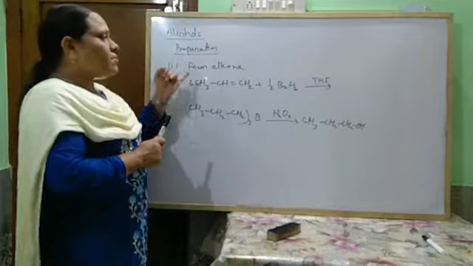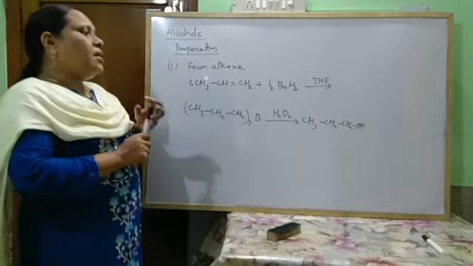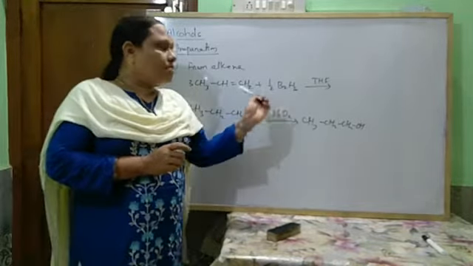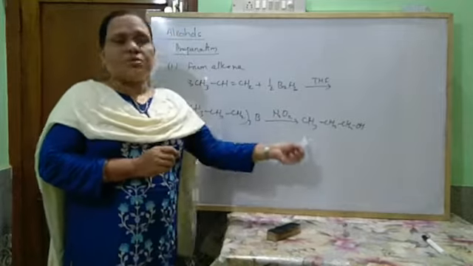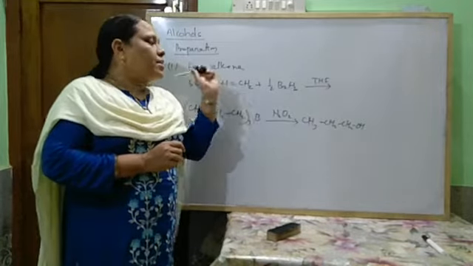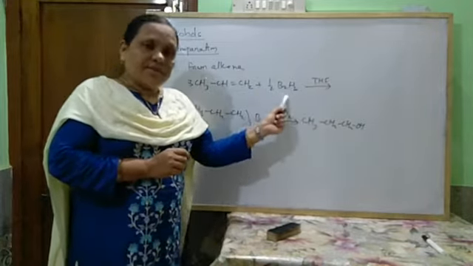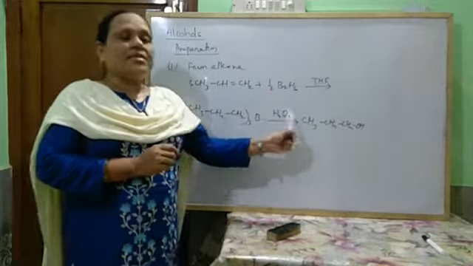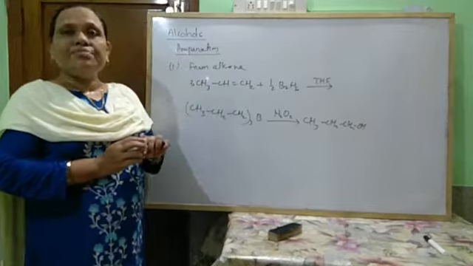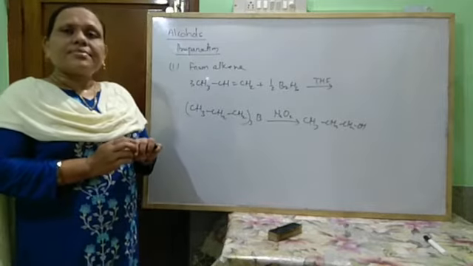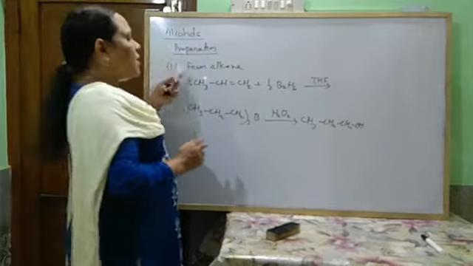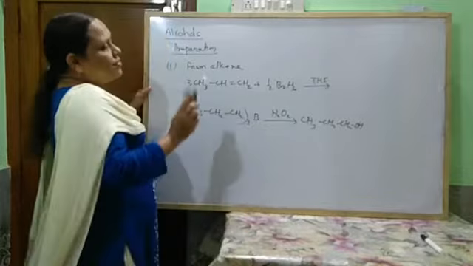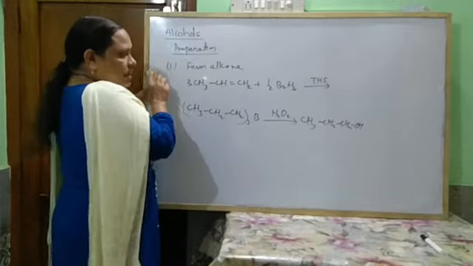And another way from alkene is the reduction and oxidation process, by using diborane in the presence of tetrahydrofuran, followed by hydrolysis in the presence of hydrogen peroxide. Okay. Next, we come to how alcohol is prepared from alkyl halide.